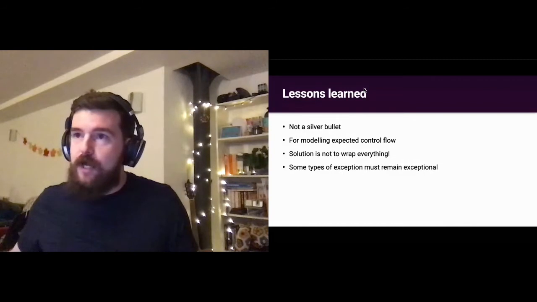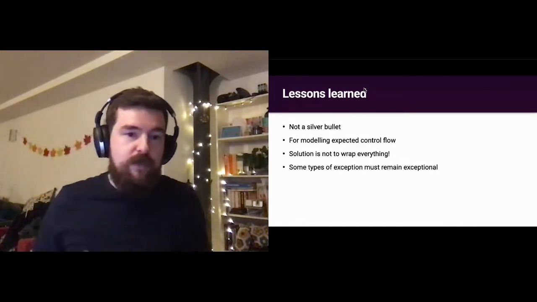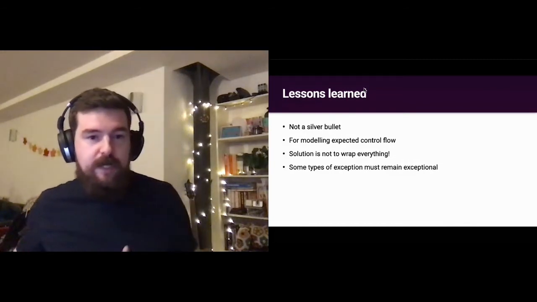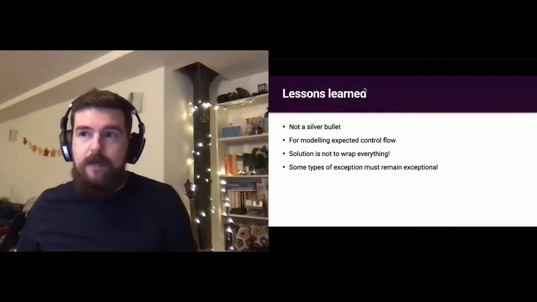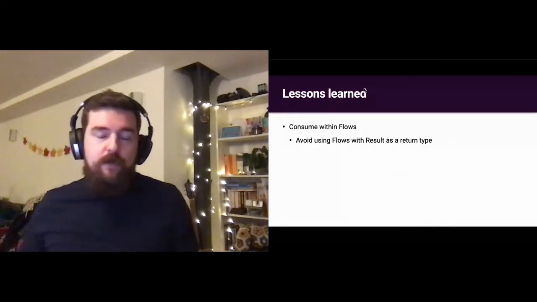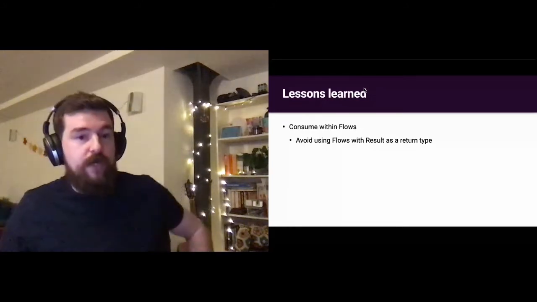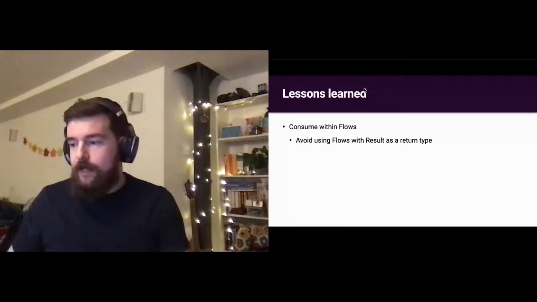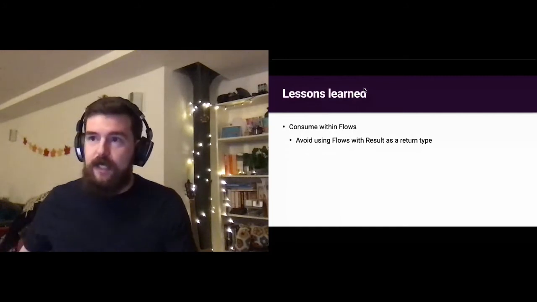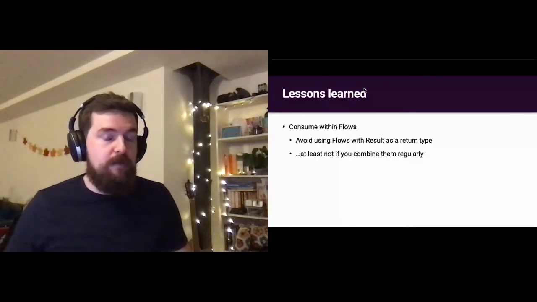In terms of consuming, we tend to consume this within flows. It just tends to be how we like to use this API. But in general, I would recommend avoiding using flows or indeed RxJava with result as a return type. Ultimately this is because it can get quite complex if you combine them regularly.